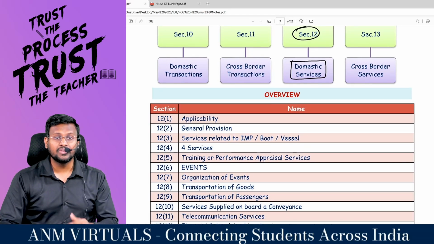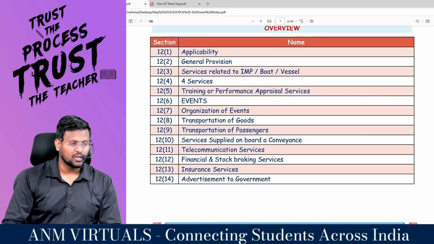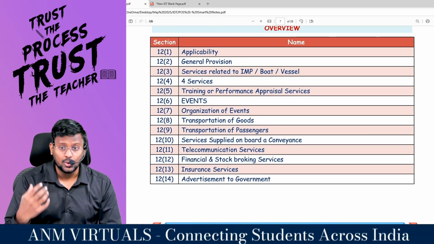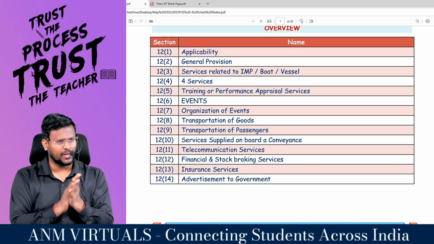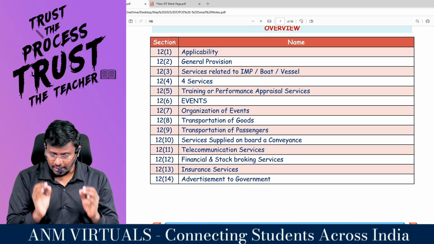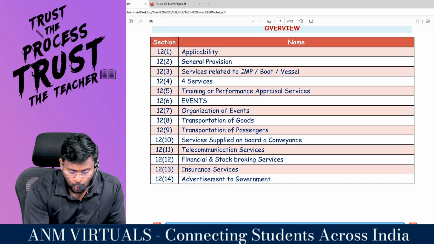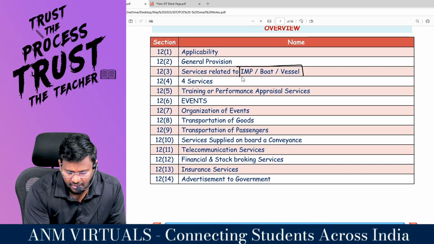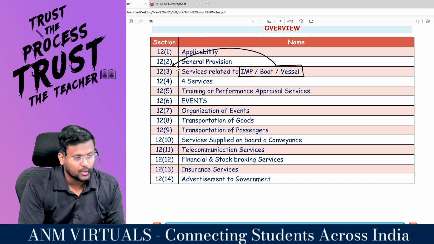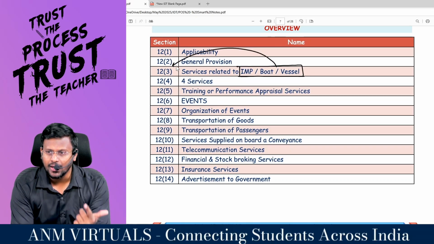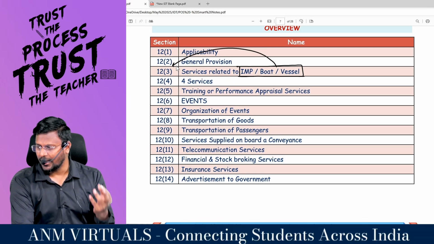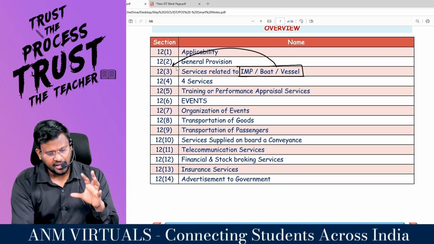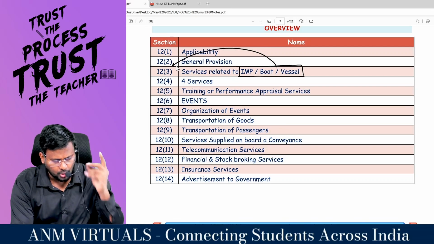Section 12, this many subsections are there. Section 12.1, applicability. Section 12.2, general provision. Section 12.3, services relating to immovable property, boat or vessel, related to three things. That is why 12.3. So what is 12.1? Applicability. What is 12.2? General provision. What is 12.3? Services relating to immovable property, boat or vessel.